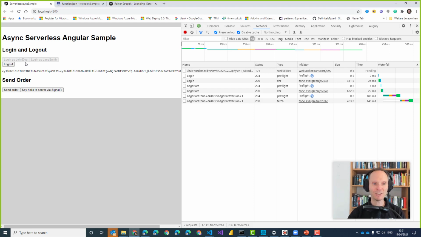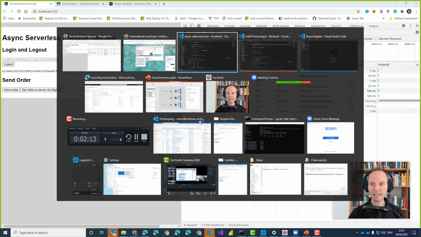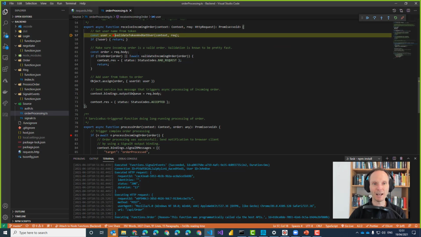I'm now logged in as John Doe. And now I click on send order. Send order sends an HTTP request. Here you see the HTTP request to our backend, and the backend already hit the Azure function breakpoint. So now I'm in a serverless function which was triggered by an HTTP request, event-driven computing.